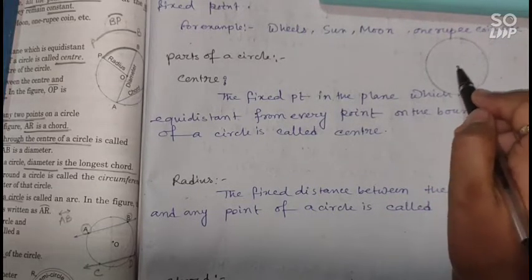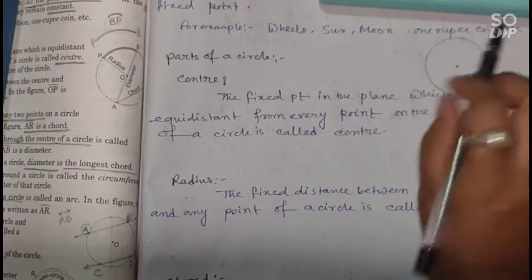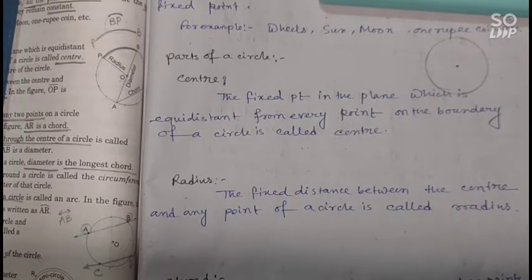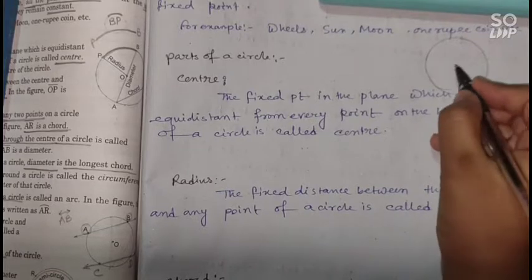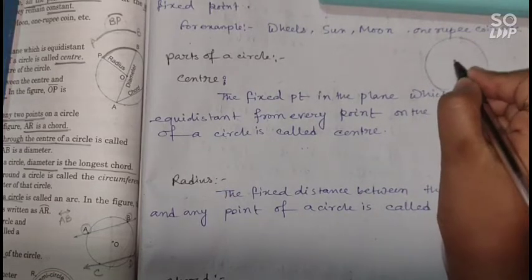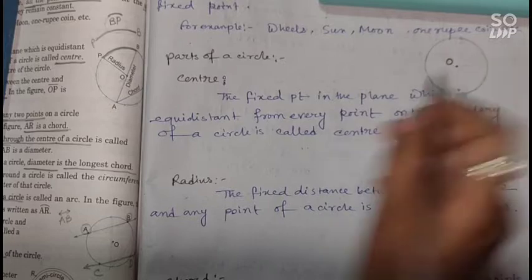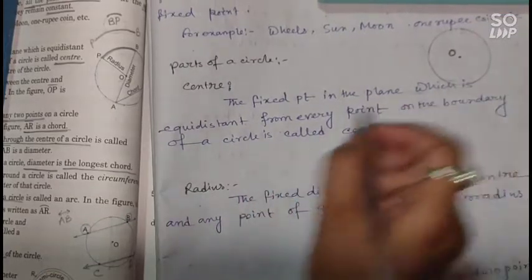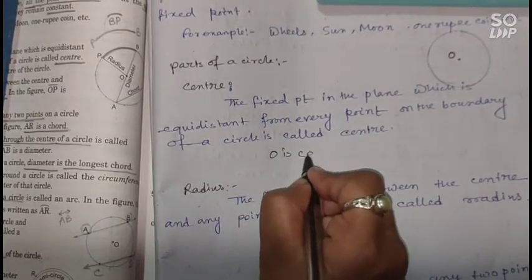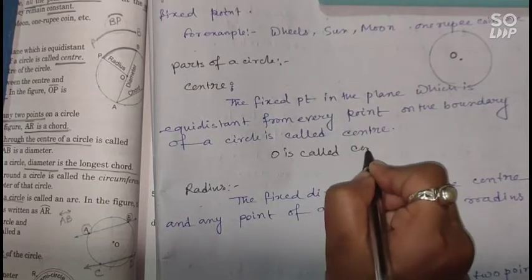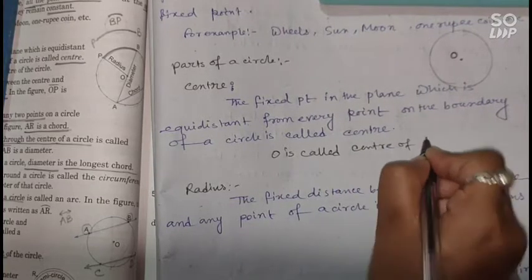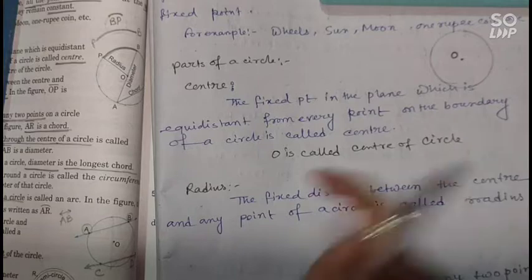From this fixed point, এই পয়েন্টটা থেকে বাউন্ডারির উপরে যত পয়েন্ট আছে সেগুলো কি হবে? All are equidistant, same distance lie করবে. So this point is called the center. O is called the center of the circle.